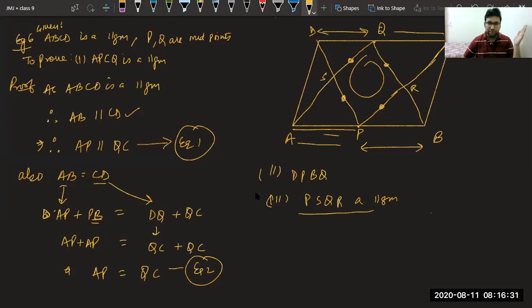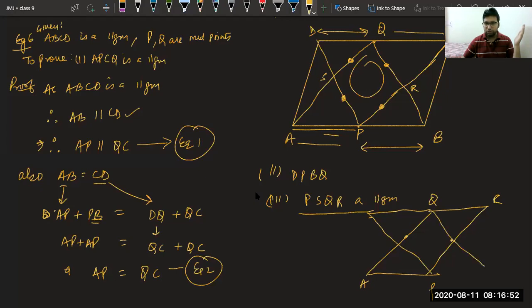Those who are not able to understand, let me tell you, we had proved in the first part AQCP a parallelogram. That means these two lines are parallel. In the second part, we have proved PBQD.